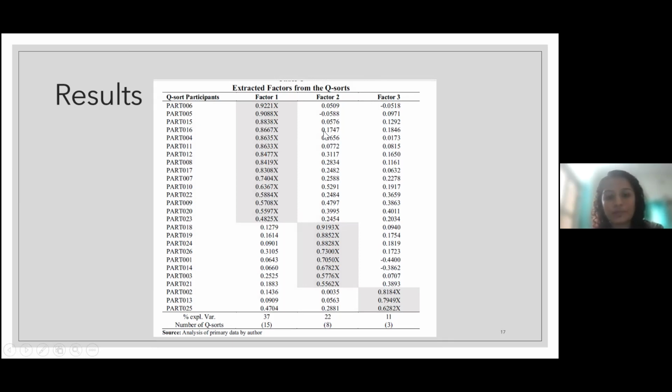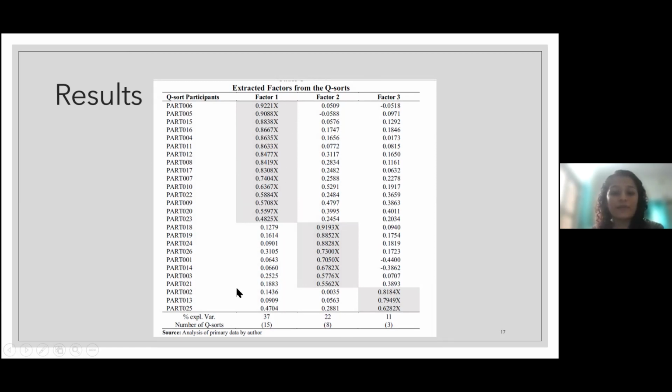This is an example from the earlier study that I showed you, the study of tourism perception in Meghalaya. Here these are the factor scores, right? You can see that there is an X next to some of them. That means these factor scores that have an X next to them belong to factor 1.